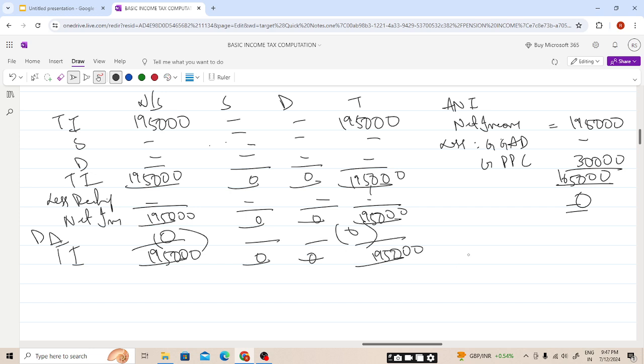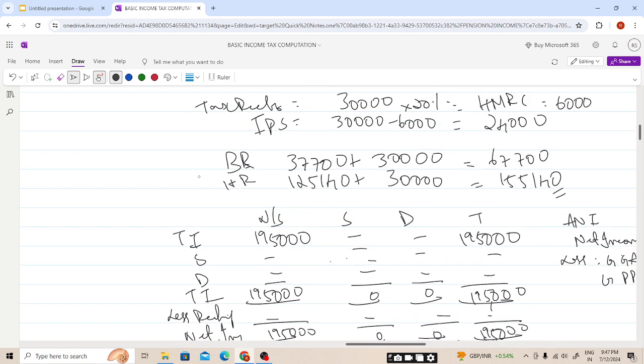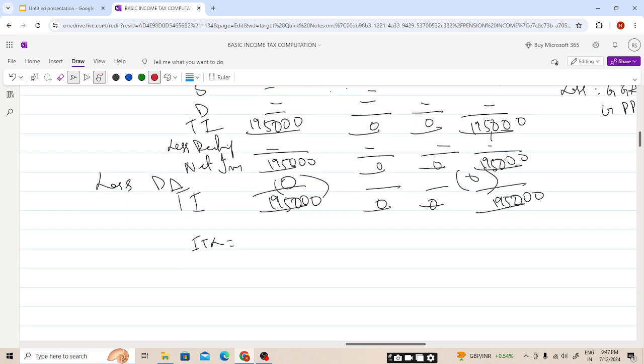Now we need to calculate the income tax liability. Since we have increased our bands, students, see here, up to 67,700 is 20%, from 67,701 to 155,140 is 40%, and above 155,140 is 45%.